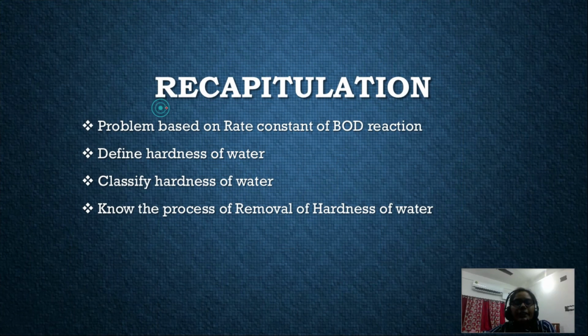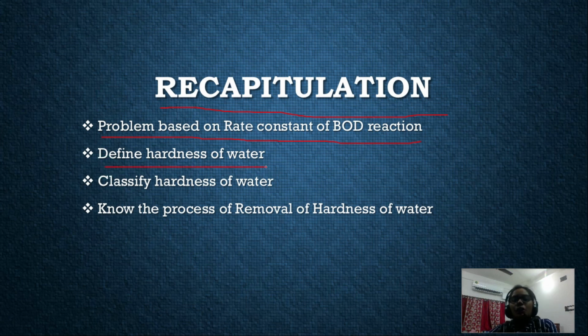Okay, so this is the recapitulation of whatever we have discussed so far today. First of all, we did one problem based on the rate constant of the BOD reaction. In our previous class also we solved some numericals, and today also we checked problems based on the rate constant of the BOD reaction.